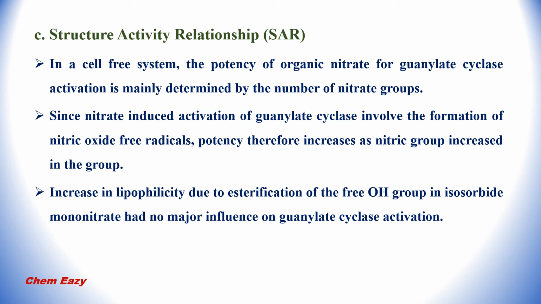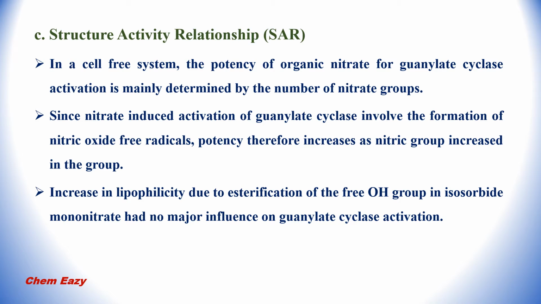Now let us see the structure activity relationship, that is SAR of nitroglycerin. In a cell-free system, the potency of organic nitrate for guanylate cyclase activation is mainly determined by the number of nitrate groups. It means in glyceryl trinitrate there are 3 nitrate groups.